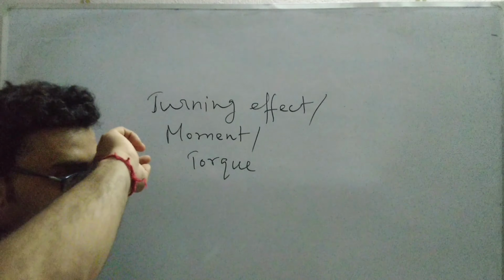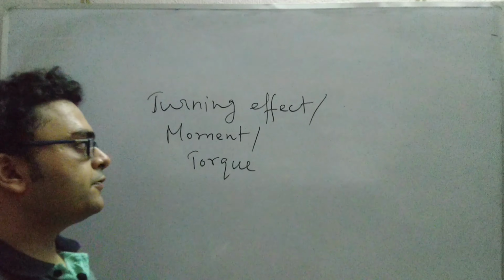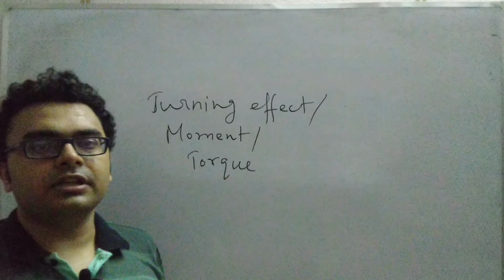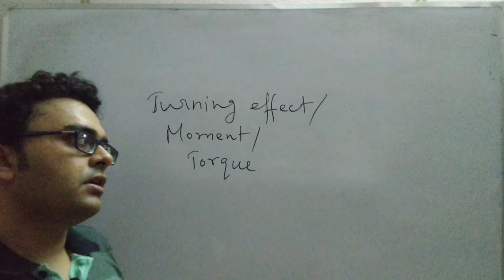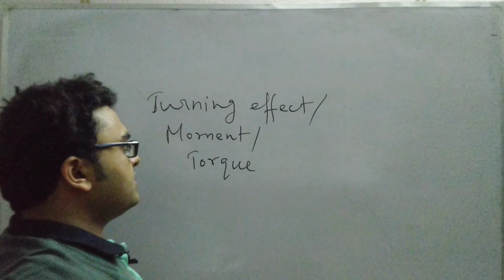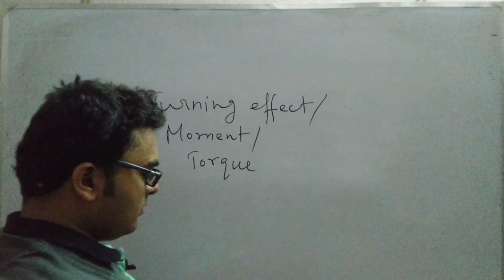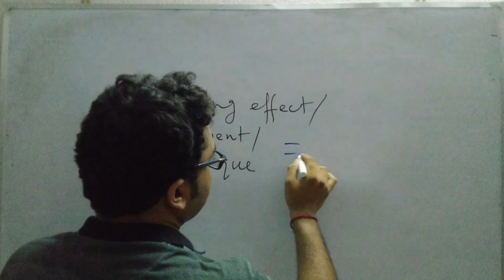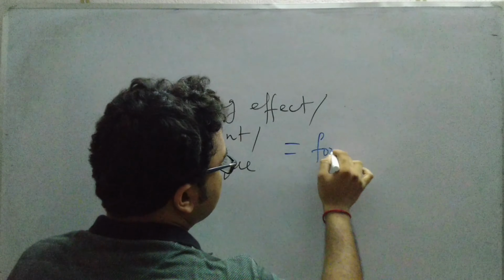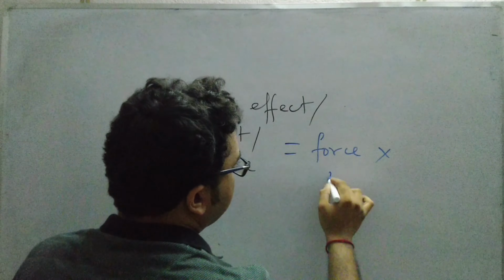And as we have discussed, for a single force applied on any body which is pivoted at a certain point, the value of this turning effect or torque was given by the formula: force multiplied by the perpendicular distance.